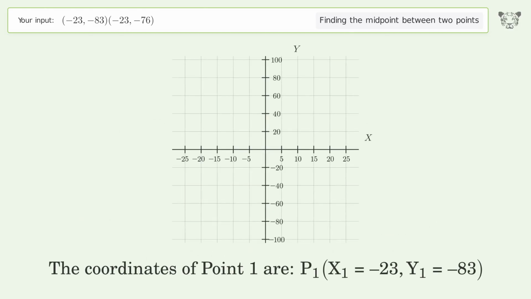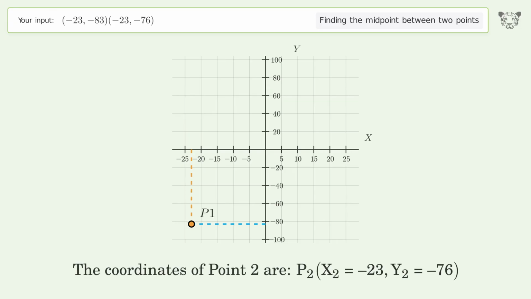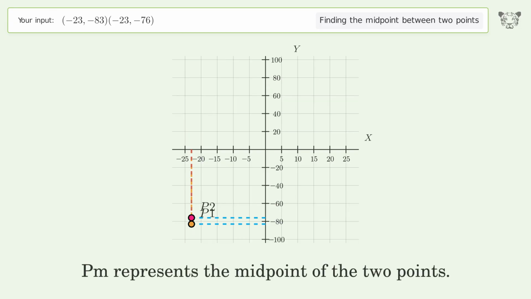The coordinates of point 1 are, x1 equals -23, y1 equals -83. The coordinates of point 2 are, x2 equals -23, y2 equals -76. PM represents the midpoint of the 2 points.